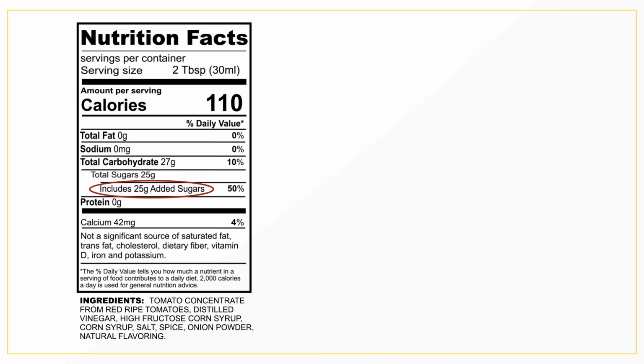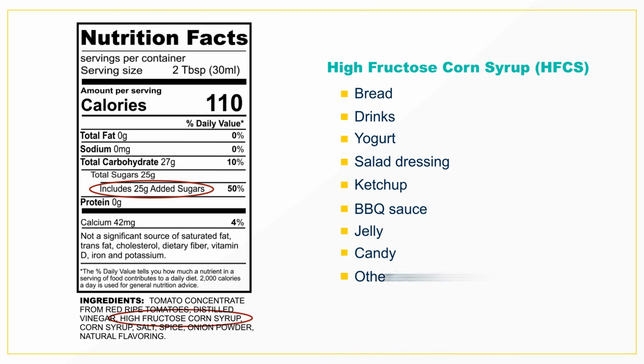Also be sure to avoid a specific type of sugar called high fructose corn syrup. This is often found in pop, yogurts, ketchup, barbecue sauce, and many other foods. Read ingredient labels and look for this ingredient.